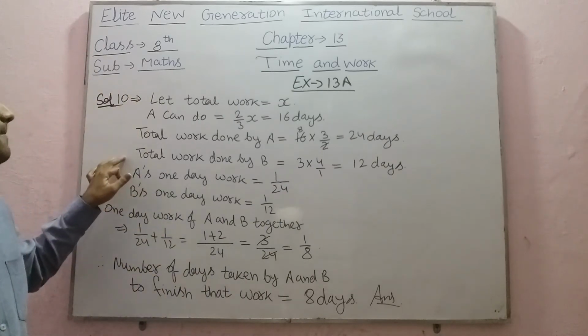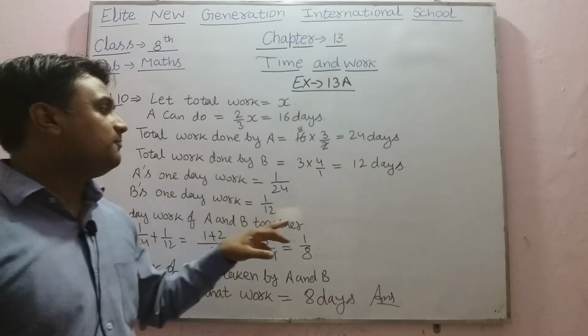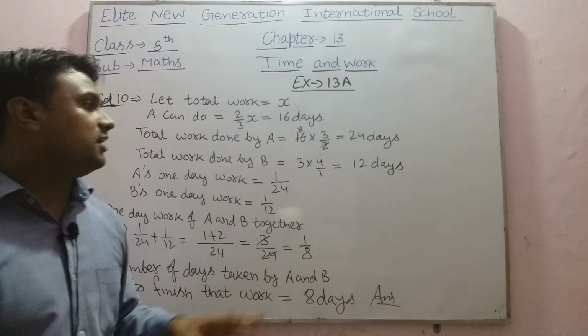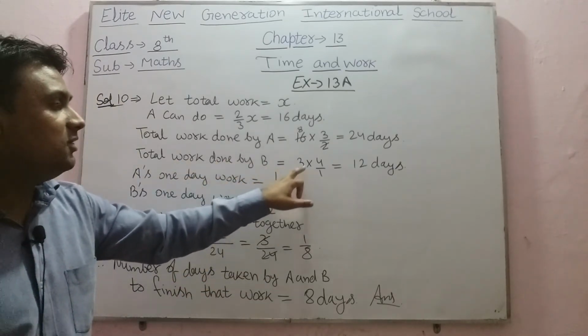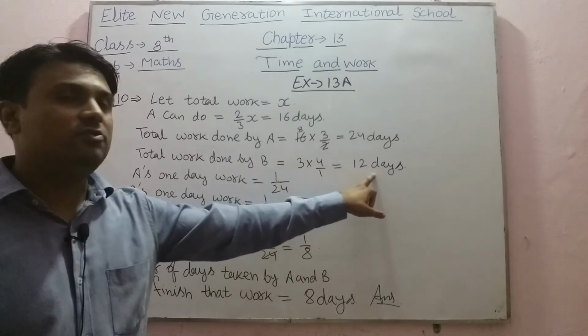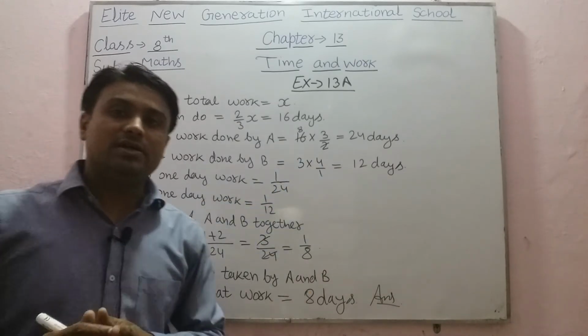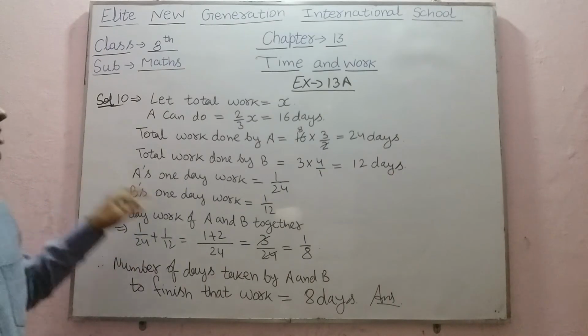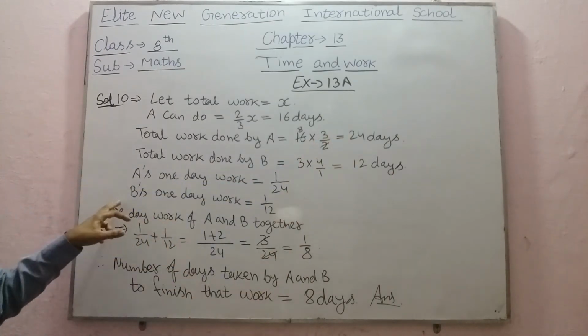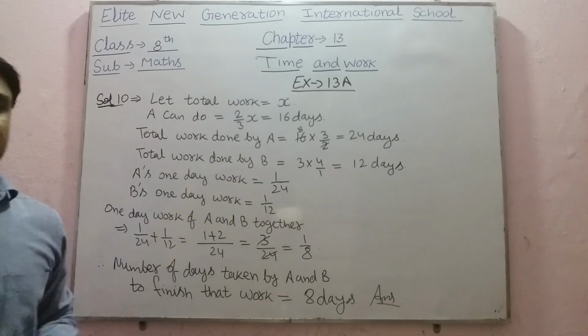Similarly, B can complete 1/4 of the work in 12 days, so the total work done by B will take 12 into 4, that is 48 days. Hence B can complete that work in 48 days. So here A's 1 day work will be 1/24 and B's 1 day work will be 1/48.